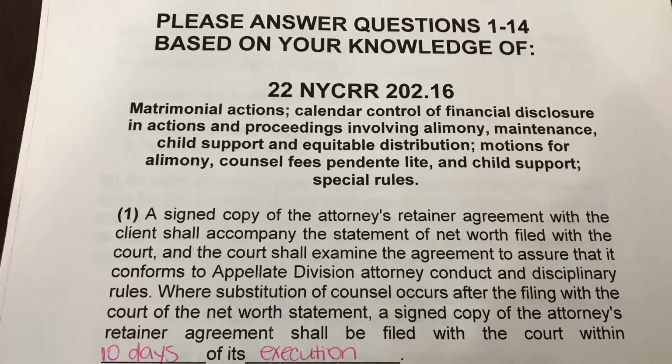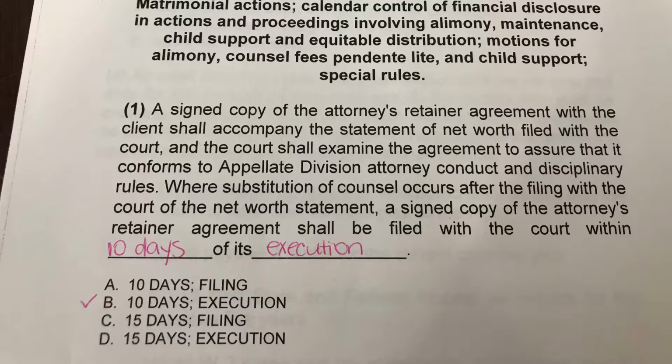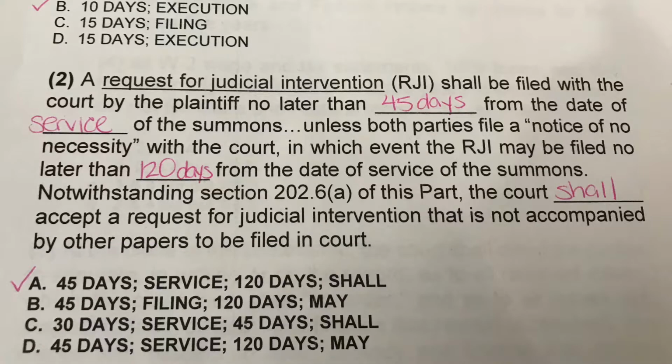Where substitution of counsel, so you fire your lawyer and you get a new lawyer, occurs after the filing with the court of the net worth statement, a signed copy of the attorney's retainer agreement shall be filed with the court within B, 10 days of its execution.